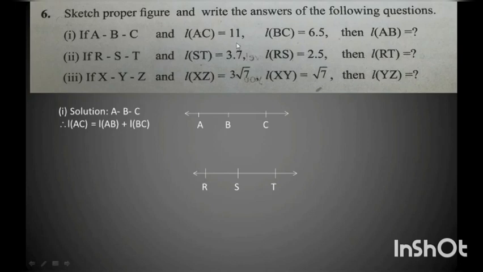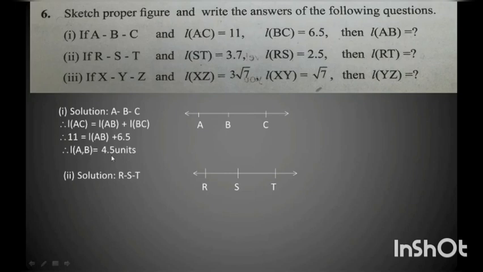Now we know the value for AC as 11 and BC is 6.5. We don't know the value for AB. So I substitute the values: 11 is equal to length AB plus 6.5. Now this 6.5 I shift to the other side, so that becomes 11 minus 6.5, which is equal to 4.5 units. So the length AB is 4.5 units.